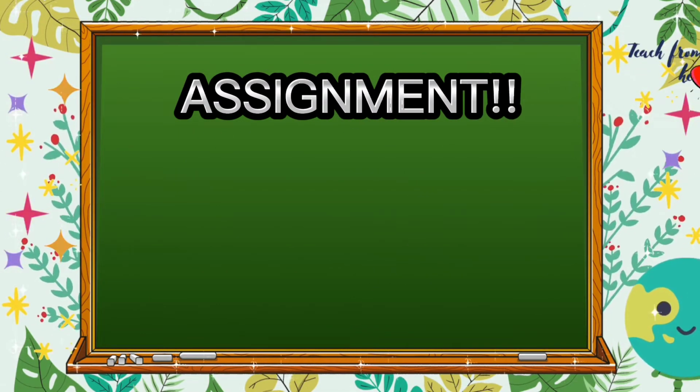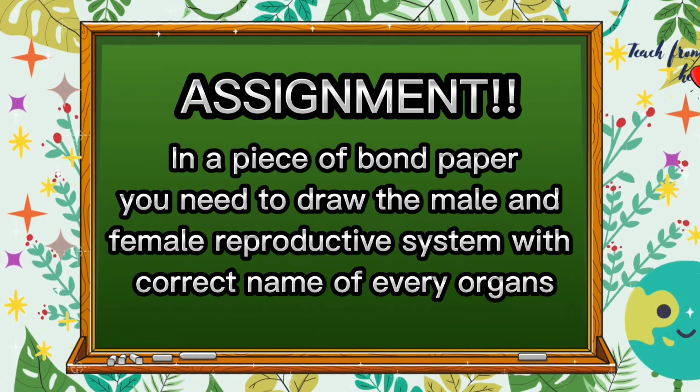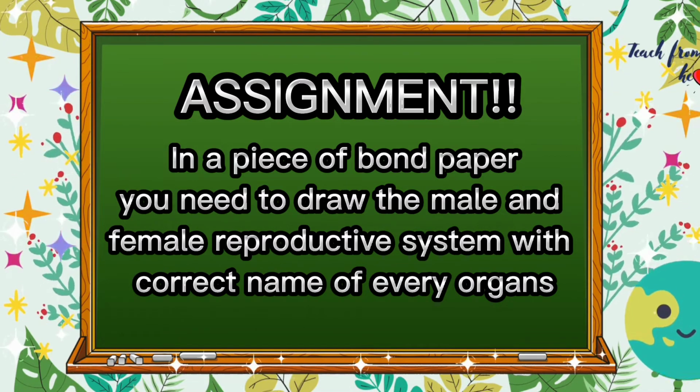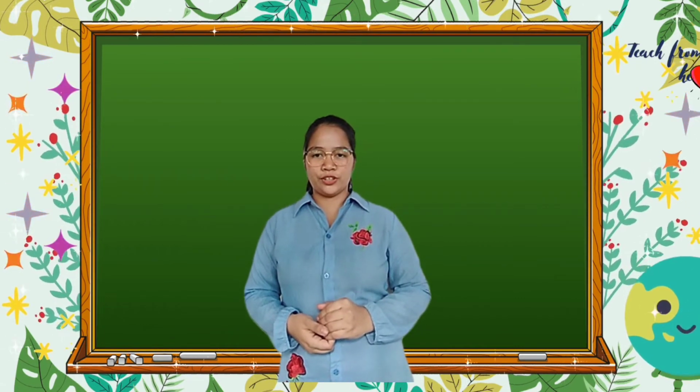While you are answering the activity, I will give your assignment. On a piece of bond paper, you need to draw the male and female reproductive system and put the correct names for its organs. So class, I hope that you enjoyed and learned from our discussion for today.